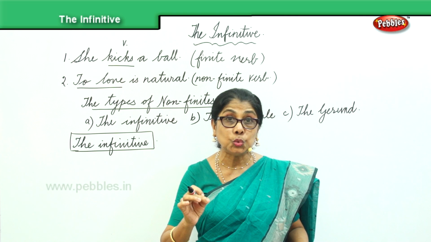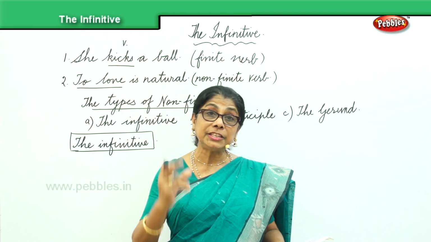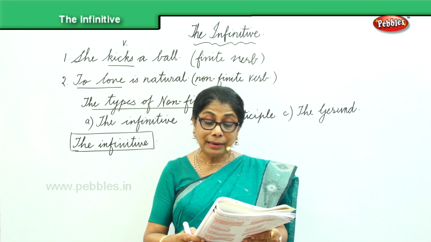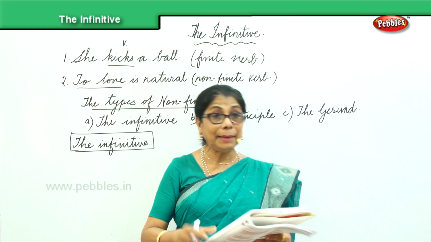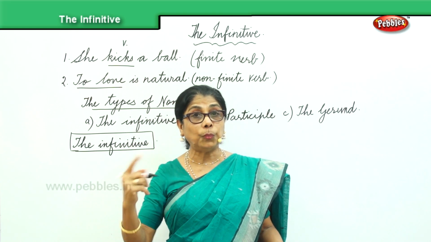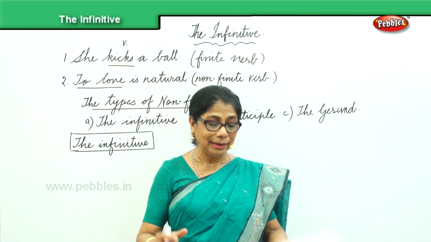We put "to", T-O, before the first form of the verb. Then it is partly like a noun and partly like a verb.